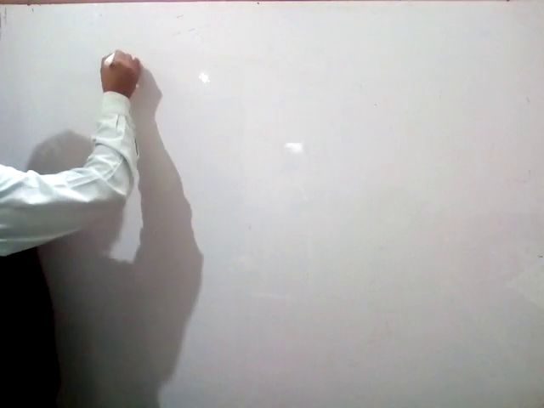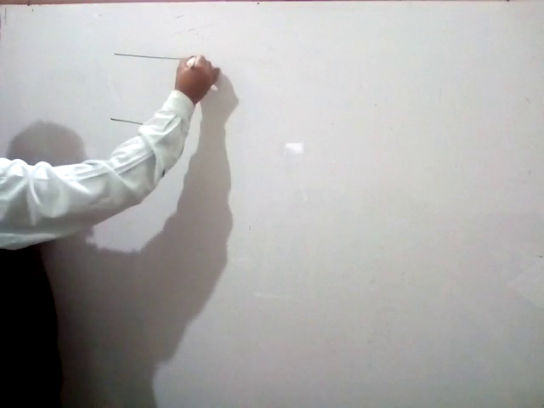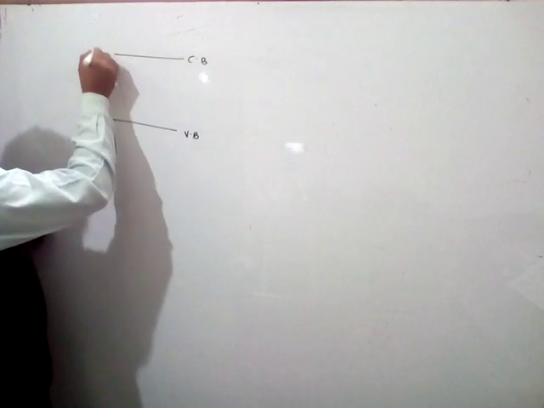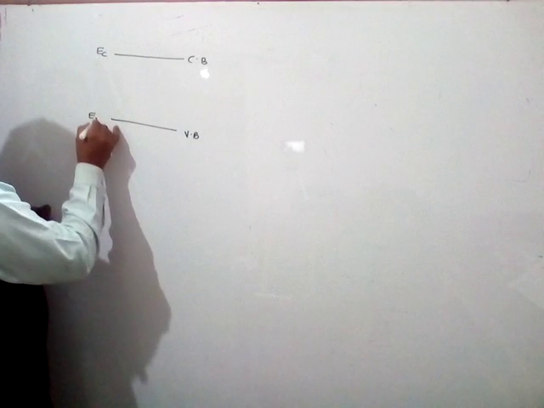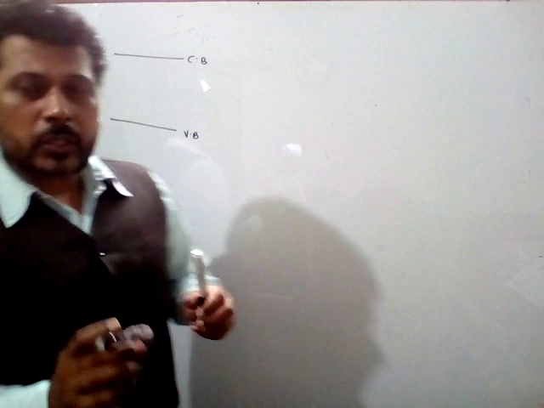We are going to discuss the explanation of N type and P type semiconductors. Before this, you know these are the energy levels: this is the conduction band and this is the valence band. So simply, this is the energy level EC and this is the energy level EV.